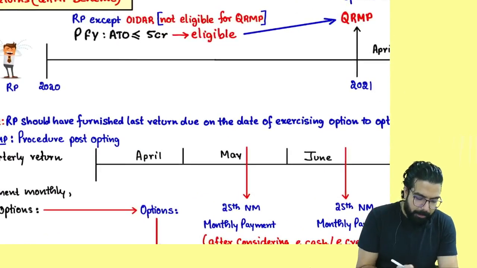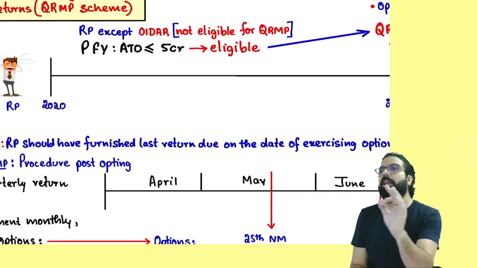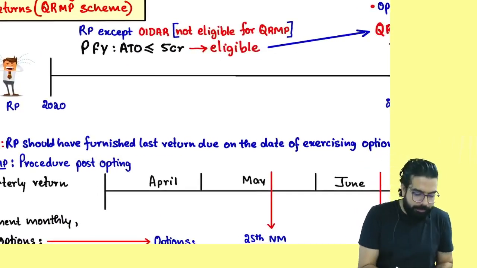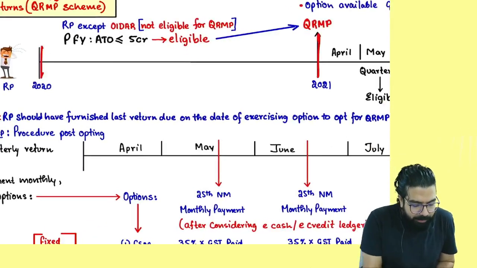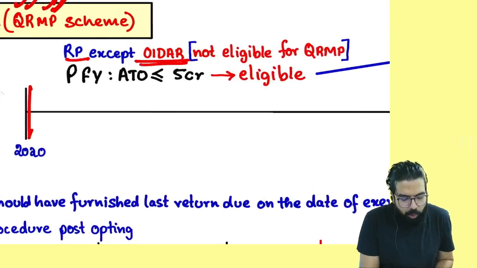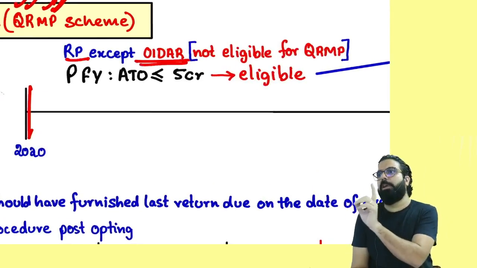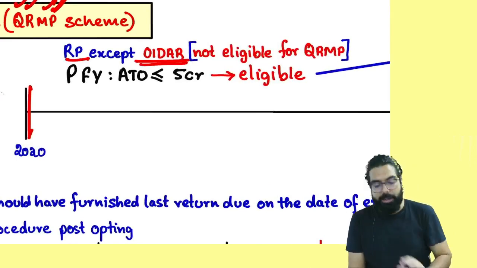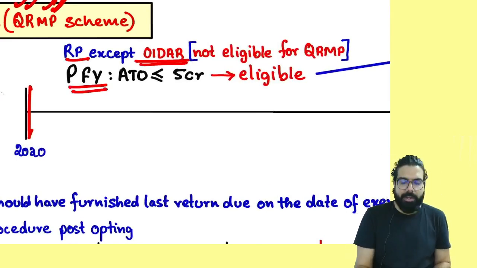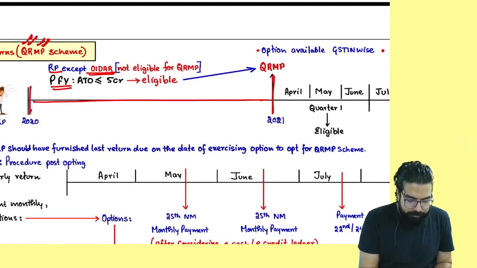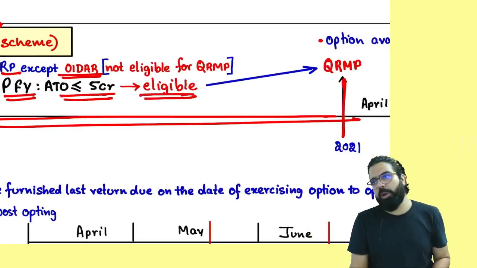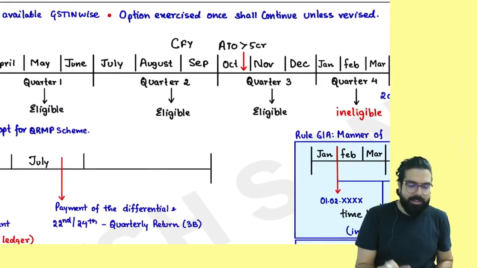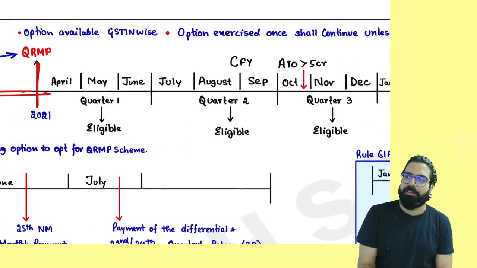Everyone over here, listen. Who are the people who are eligible for the QRMP scheme? Supposing this is the year 2021. If I am a registered person other than OIDAR, OIDARs are not eligible for the QRMP scheme. And if my preceding financial year's turnover is how much, everyone? 5 crore, then I am eligible for the QRMP scheme. It means for the next year, I can take the QRMP scheme.